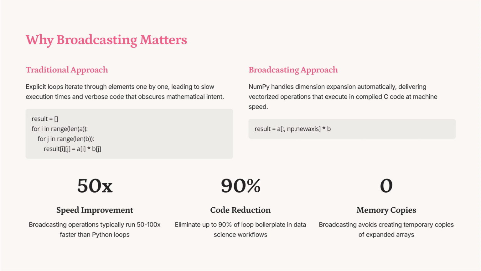By automatically expanding dimensions, NumPy executes operations in compiled C code, achieving speeds 50-100 times faster than Python loops. This approach reduces code complexity by up to 90% and eliminates unnecessary memory copies, streamlining data science workflows.